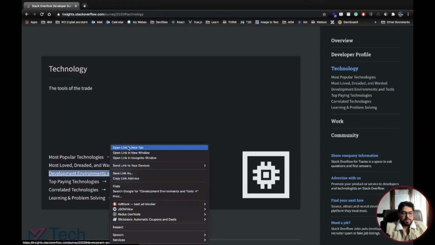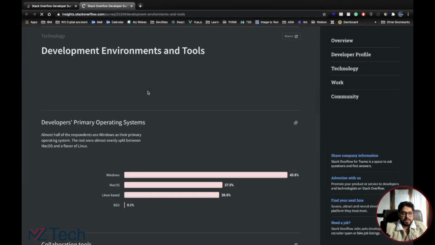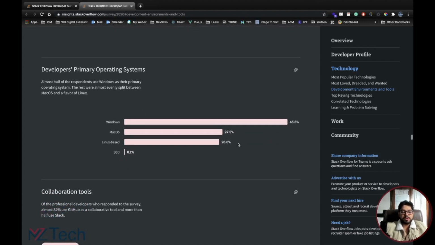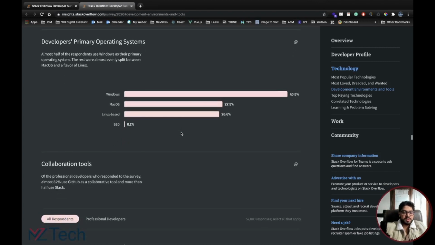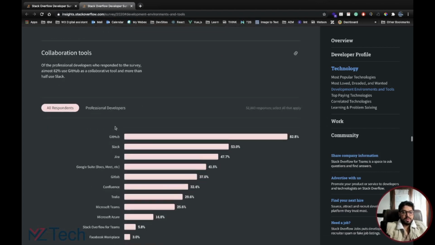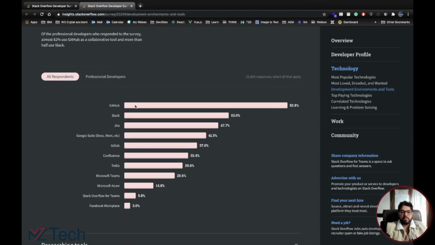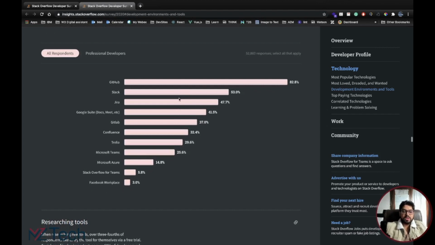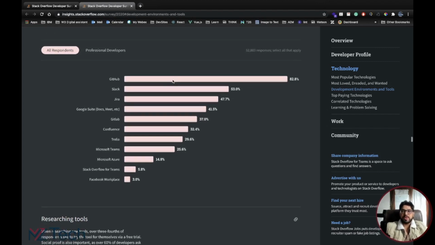Okay, so development environment tools, let's go through that. Let's see what they have here. And again, you can see about 46% of developers are using Windows. Mac, usually the majority of them are US based, and collaboration tools that we use. GitHub, again, this is something I use all the time. We use Slack as well with MZ Tech. We use Jira. So all of these are quite up there, the latest technology that is being used even in our trainings. We use most of these.